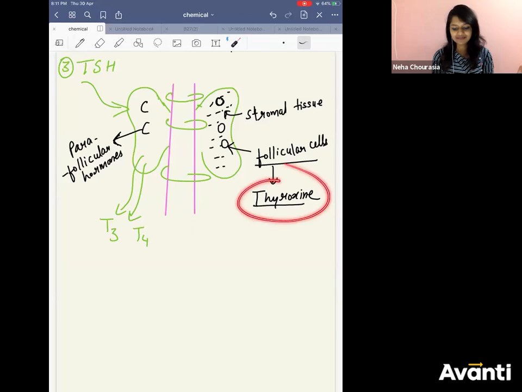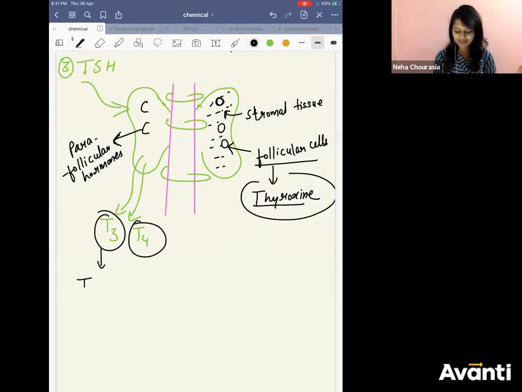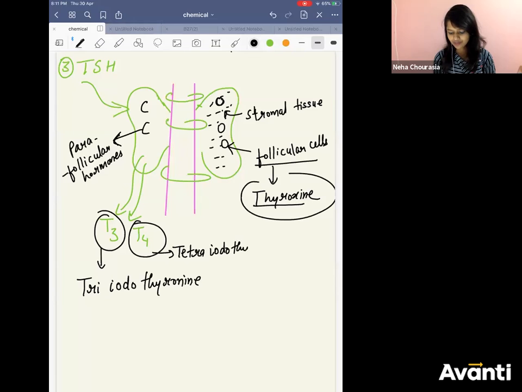So thyroxine is in two forms, right? I have written it already here. It can be in T3 form and it can be in T4 form. T3, what is the full form? Triiodothyronine. T4, tetraiodothyronine.